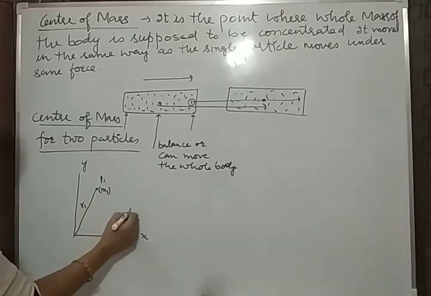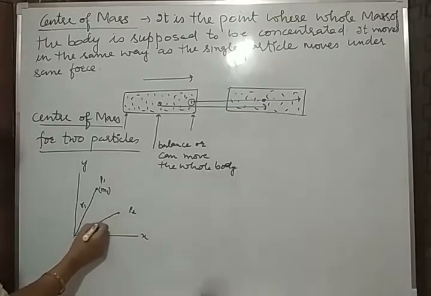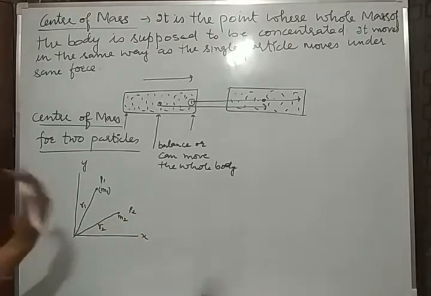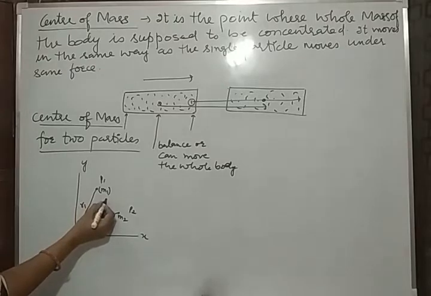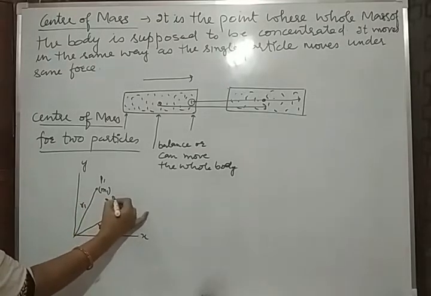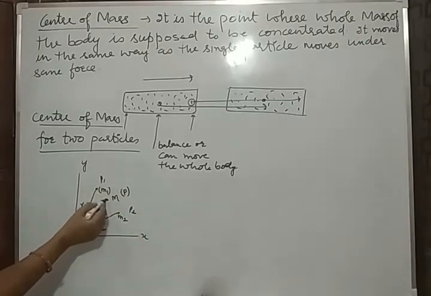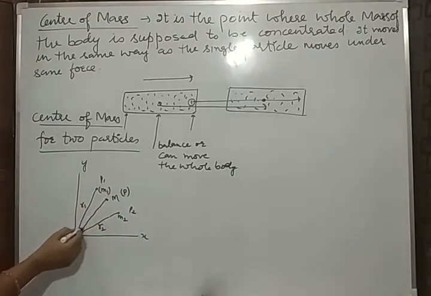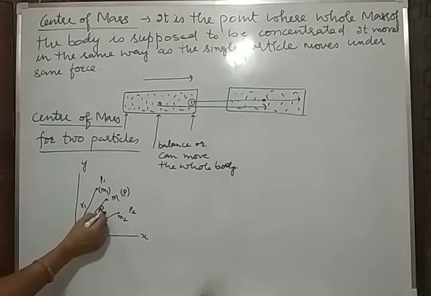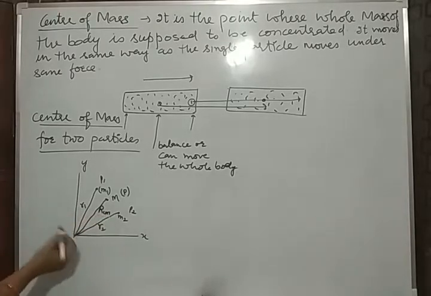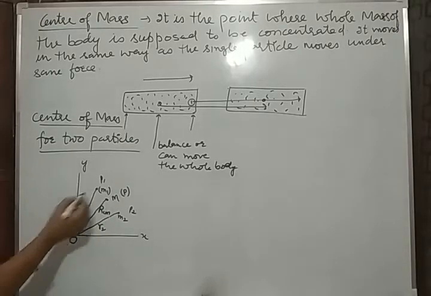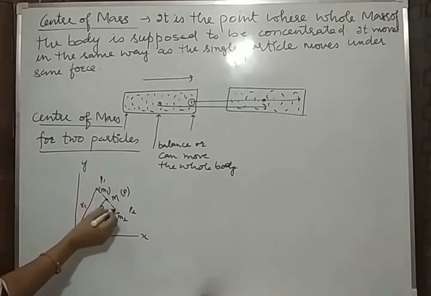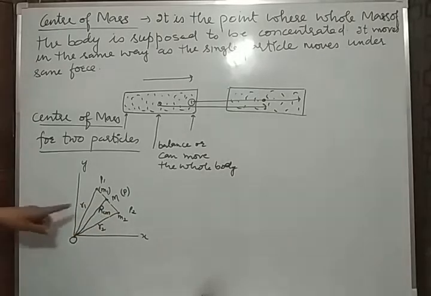And the second particle P2 is lying here. The position vector is R2 and M2 is the mass of this particle. And we assume that the center of mass is lying here, and this point is at a distance capital R, that is RCM, the distance of the center of mass from the origin.